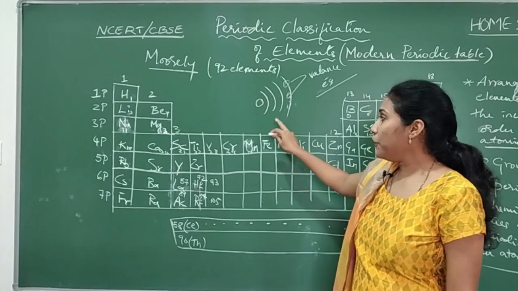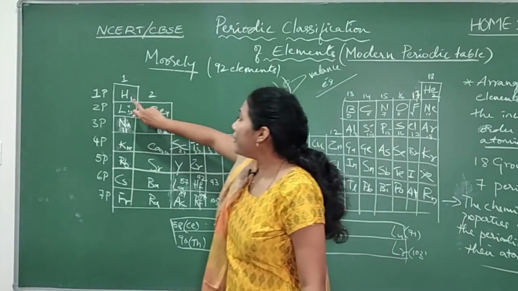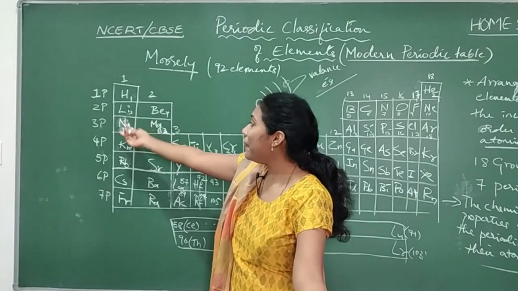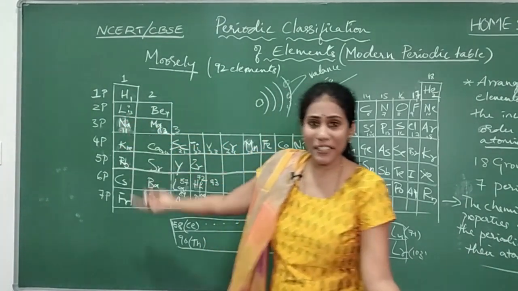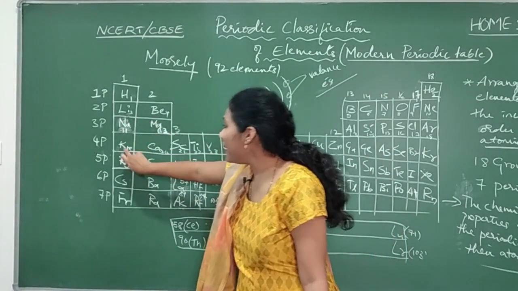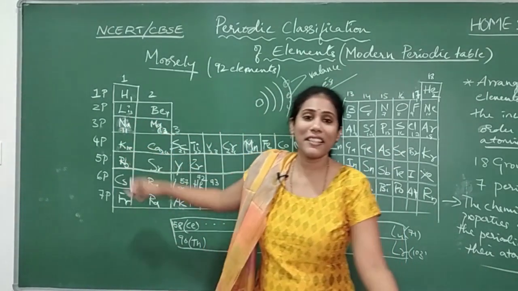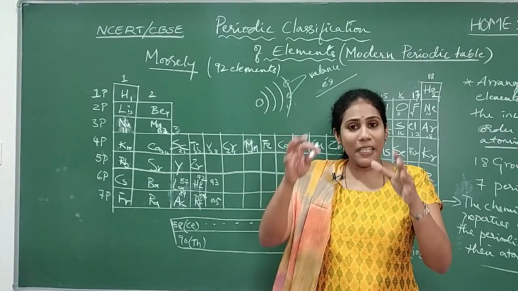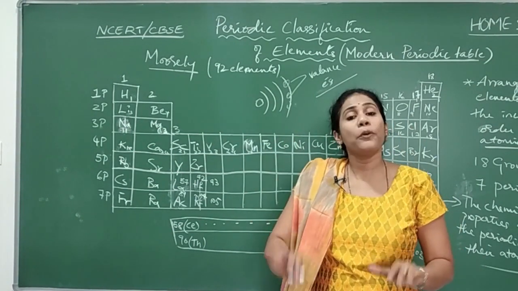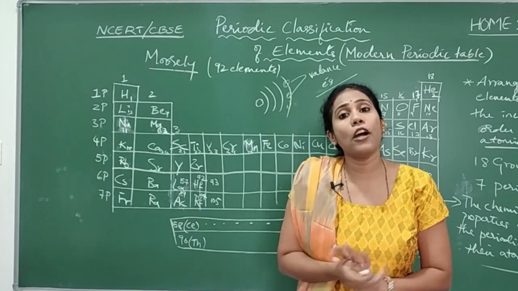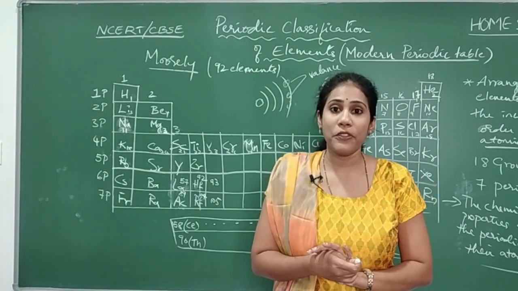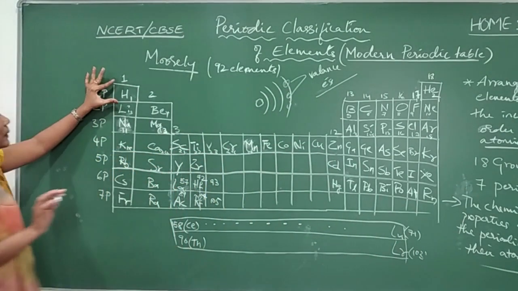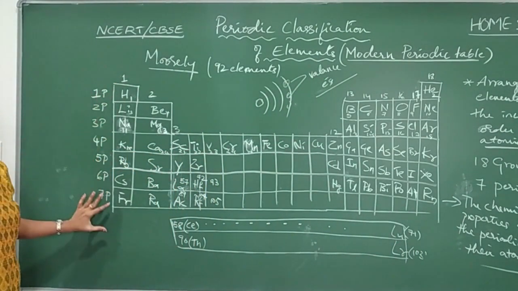Okay, so what you have to remember: the number of valence electrons present in lithium is similar to the number of valence electrons present in sodium, and that is similar to the number of valence electrons present in potassium. So the concept is very simple. The elements present in the same group will have the same number of valence electrons. Here I will give you how many valence electrons are there in first group elements.